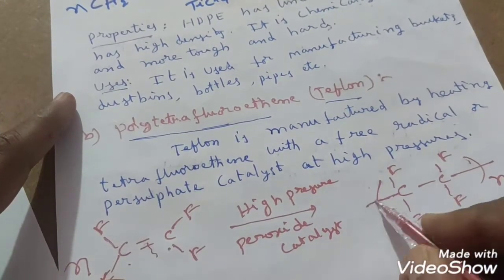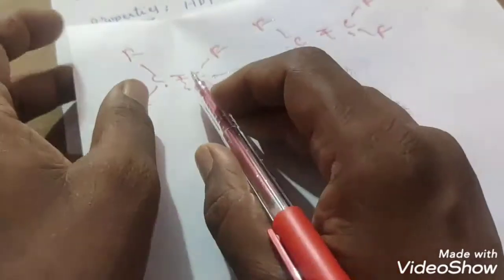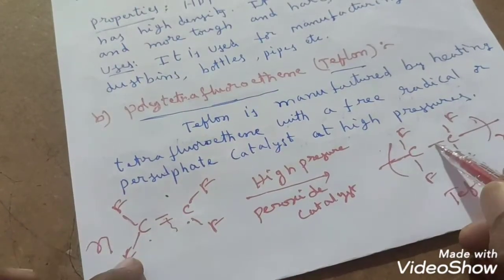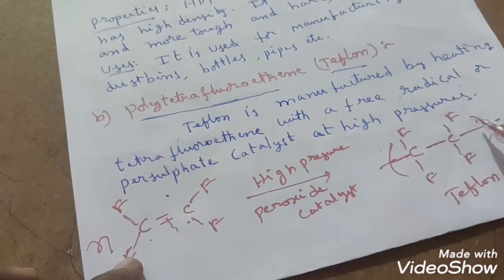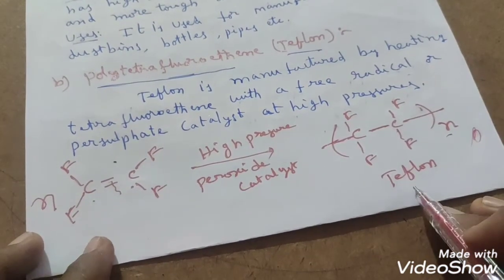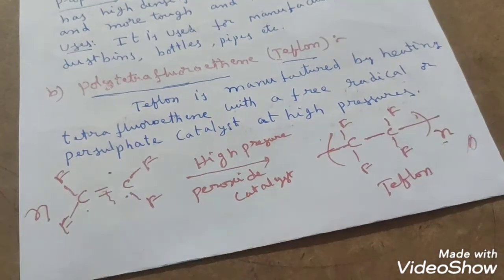Here also I kept a single bond. That means single bond formation is taking place here. Pi bond broken means only a single bond is left. Here also the pi bond is broken, so only a single bond is left. That means a single bond is present between these. Again here a single bond will generate. Like that, it will generate n times, as we have taken n molecules. So this is Teflon, the polytetrafluoroethene molecule, students. Like this we will see some more preparations in the next class.